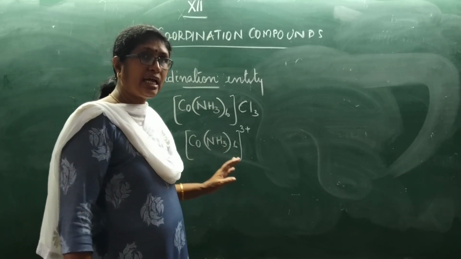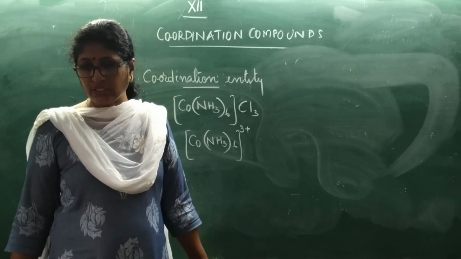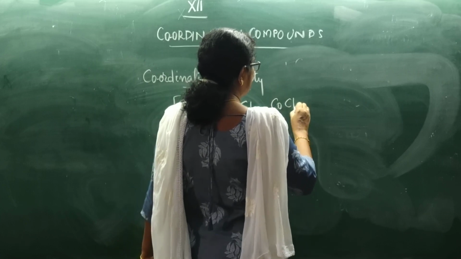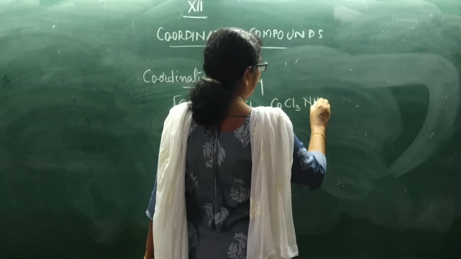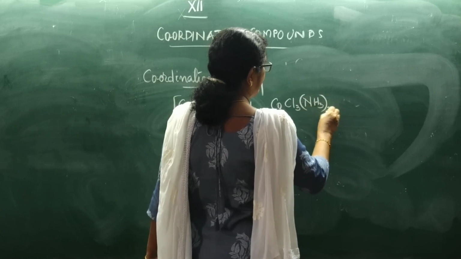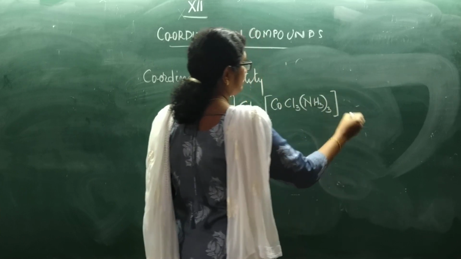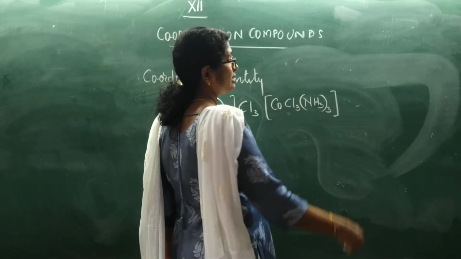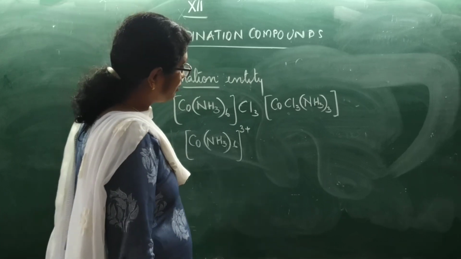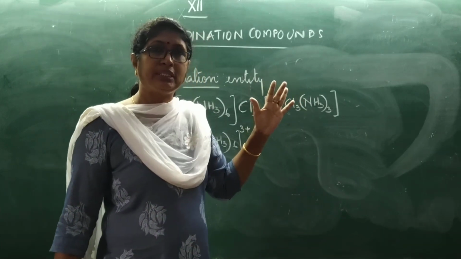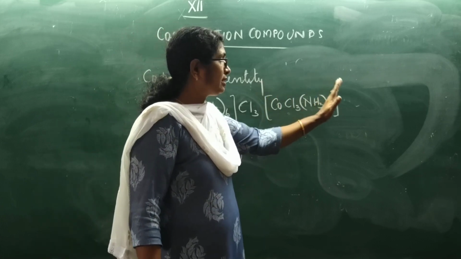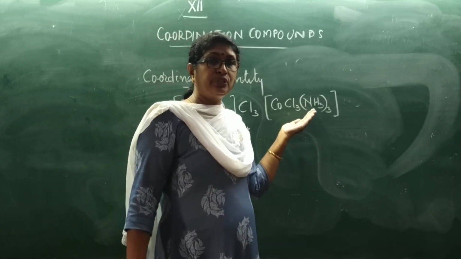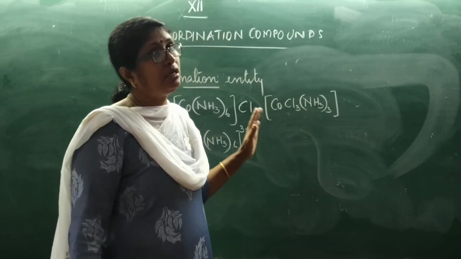Understood? And this part is not at all ionizable. Suppose we have Co, Cl3, NH3 thrice, and suppose this is the coordination entity. This is a negatively charged ion and this is a neutral molecule. This will not give any precipitate with silver nitrate, because these chloride ions are inside the square bracket, in the coordination sphere. So it will not give any precipitate with the silver nitrate.